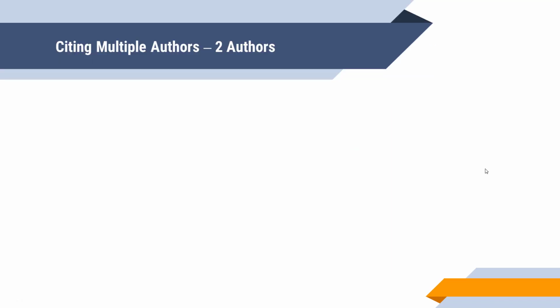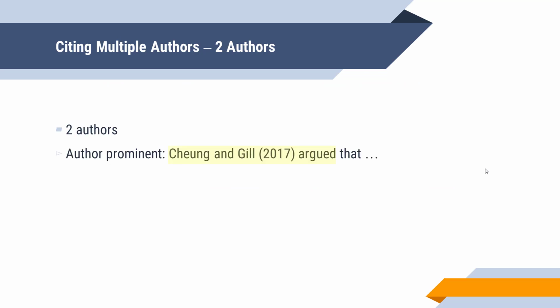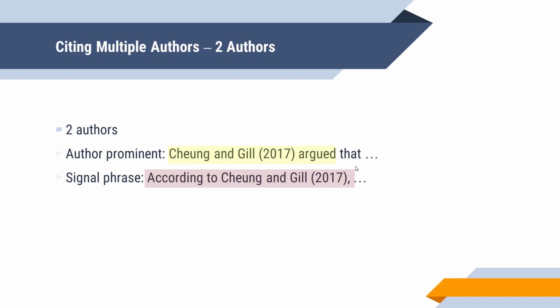Citing multiple authors, two authors. For author prominent, you would cite it just like you would for one author, except with the and in the middle. So you would write Chung and Gill, 2017, argued that. For a signal phrase, it would be quite similar. You would just write according to Chung and Gill, 2017, comma.